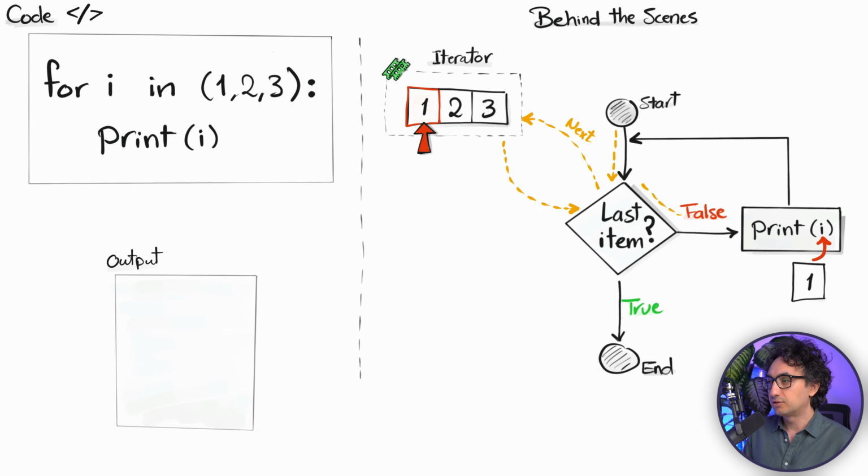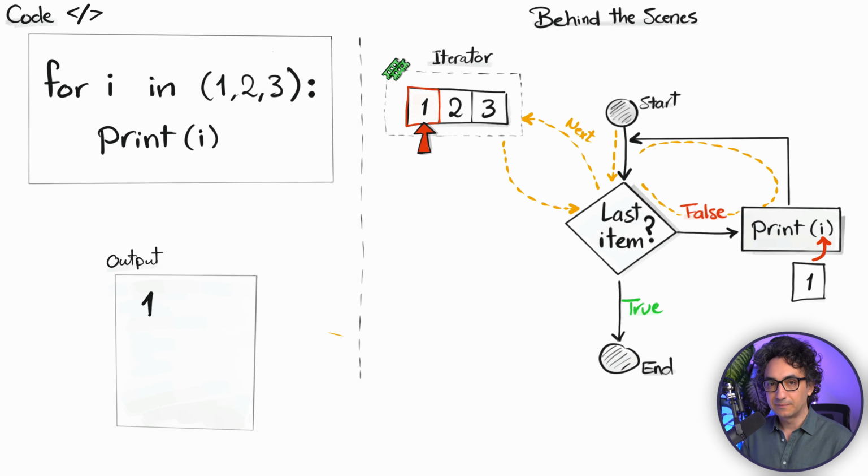Now it's going to execute our block of code, print I, and here Python assigns the value 1 to the variable I, and that's why we need the loop variable in order to assign the values that we are getting from the iterator or the sequence. And now once our code is done, it's going to go back to the start.